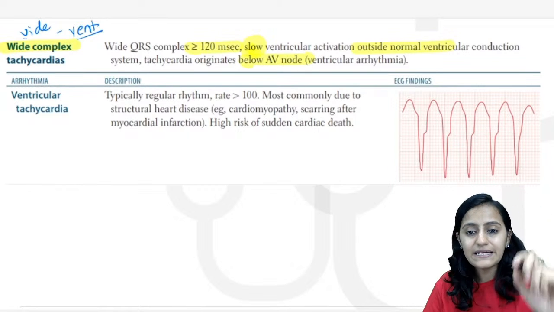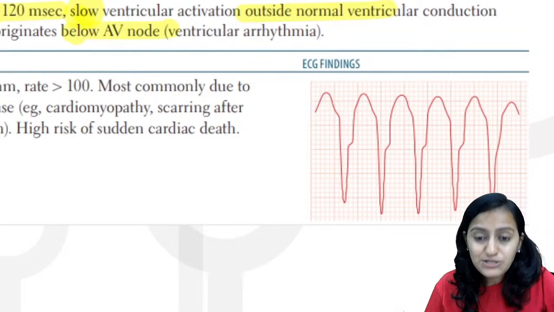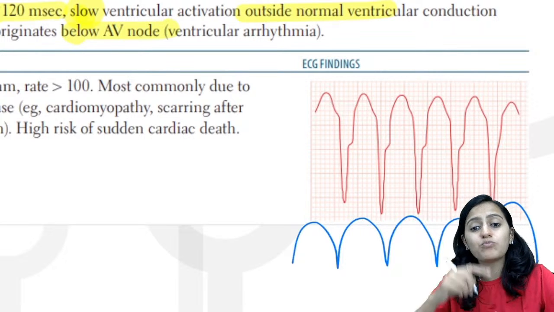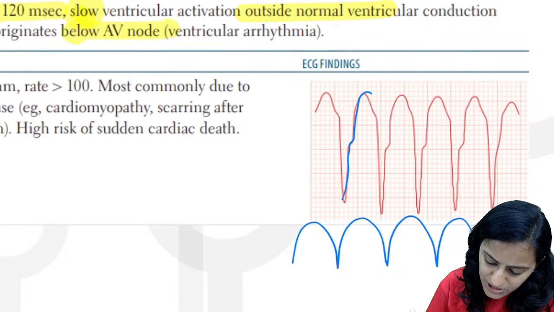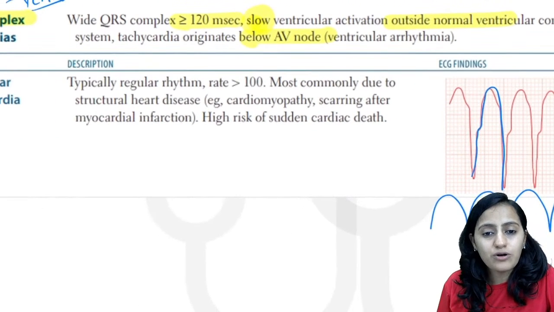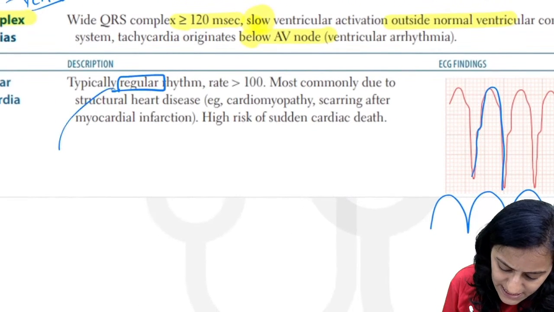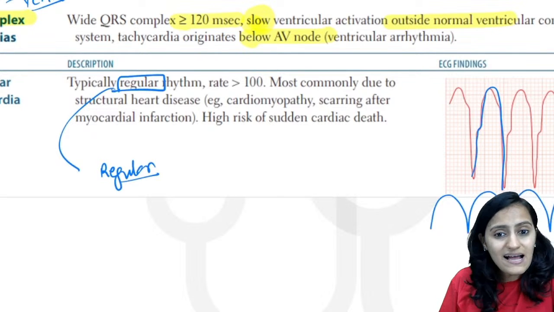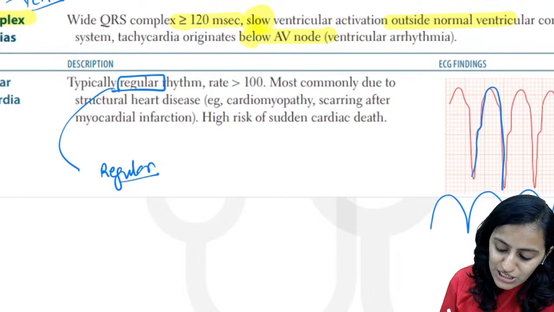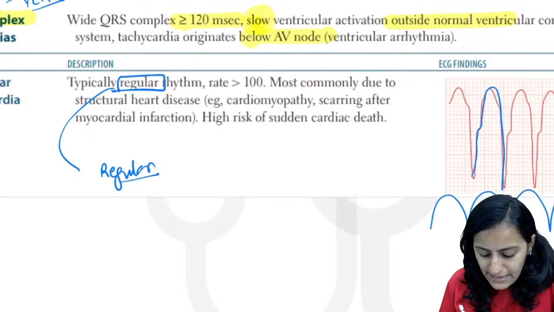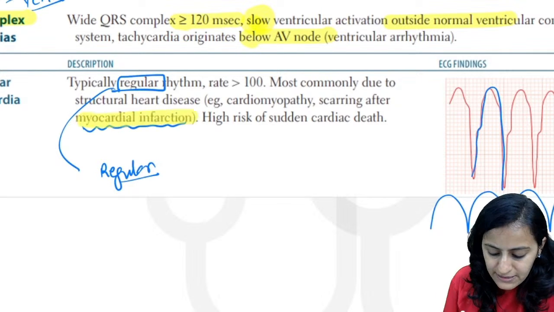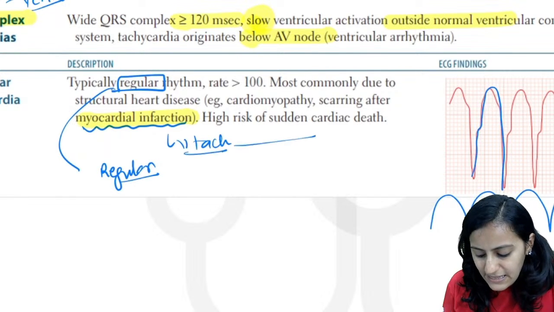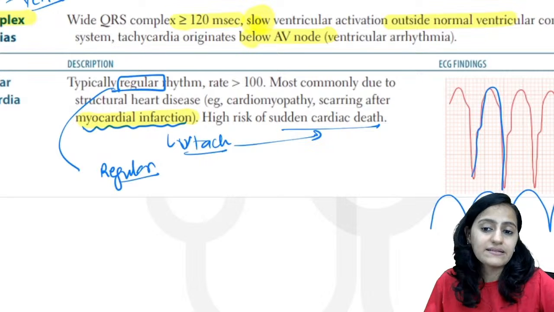So ventricular tachycardia, look at the characteristic ECG that you have here, very frequently asked. It's a broad complex QRS complex. It is monomorphic. The same morphology that we have here, that is the broad complex. So remember that typically here this is a regular rhythm. This is not an irregular rhythm. The rate is high. That is why it is tachycardia. And generally the background history that you have in ventricular tachycardia is a patient of MI, the scarring of MI predisposes to arrhythmias, that is ventricular tachycardia, and this can lead to sudden cardiac death.